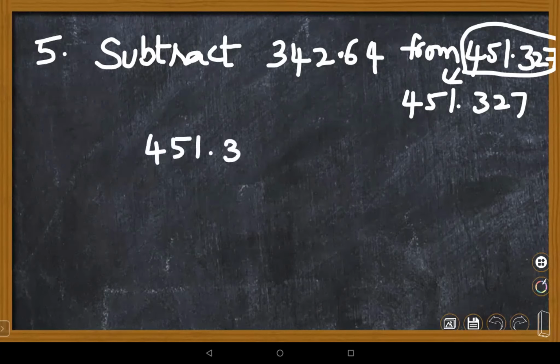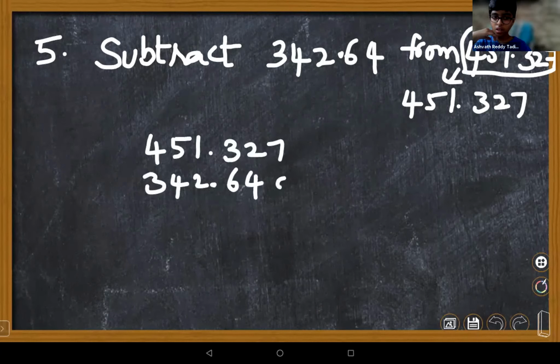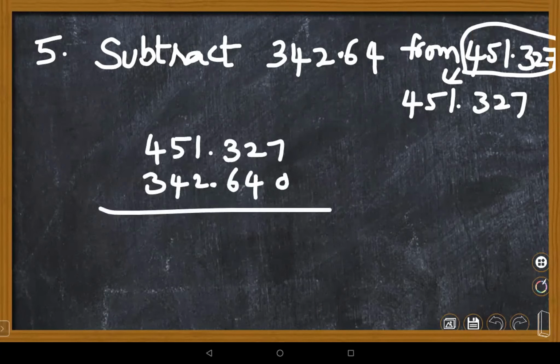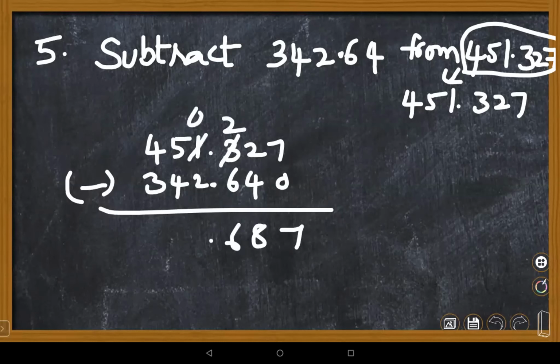Very good, 451.327. Lohini, sorry, ma'am, I wrote 300. Ma'am, you told 541. No, 451. You need to subtract. Ashwath, please check once. 12 minus 4 is 8. Here it's 2, 12 minus 6 is 6. So it's nothing but 0. Make it as 10 minus 2, 8. 4 minus 4, 0. 1.